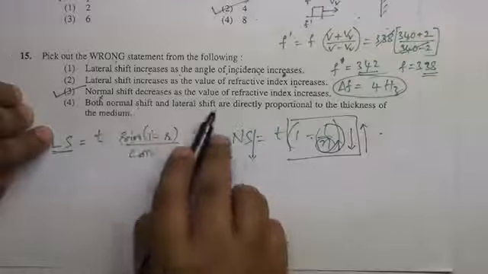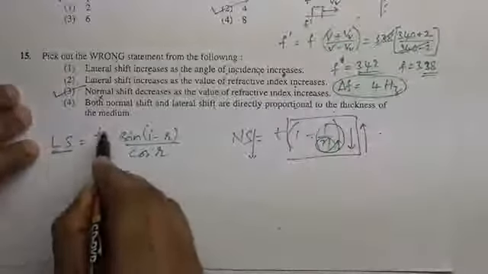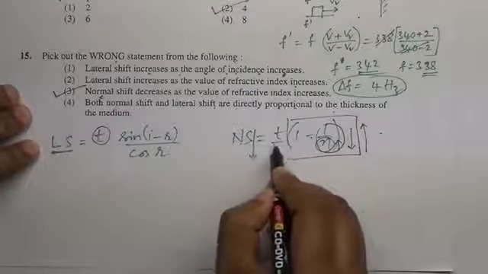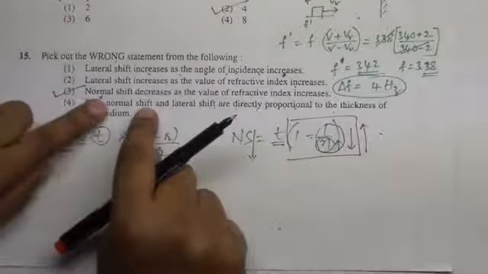Both normal shift and lateral shift are directly proportional to the thickness. Yes, lateral shift is directly proportional, normal shift is also directly proportional. So this is correct, that is not the option. So the third is the option.